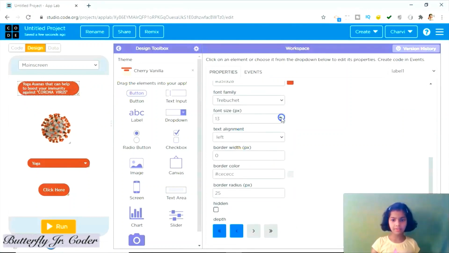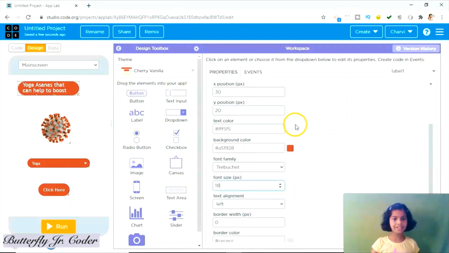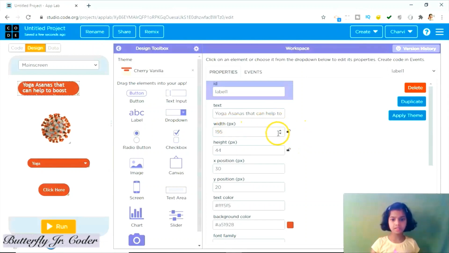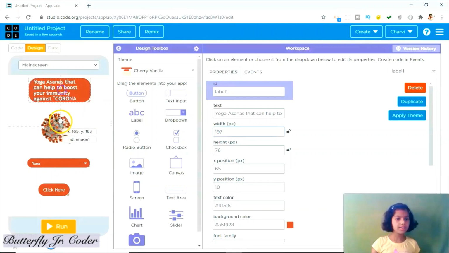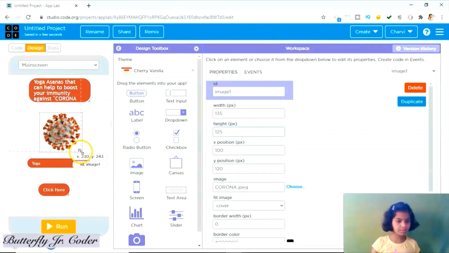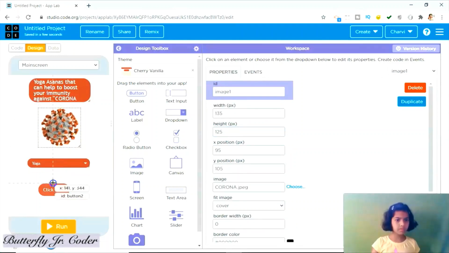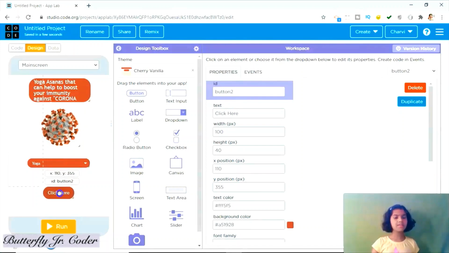Let us take font size as 18. Okay. Now let's make this image bigger. So our main screen designing is over.